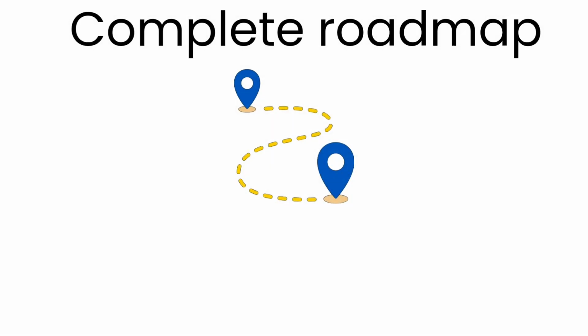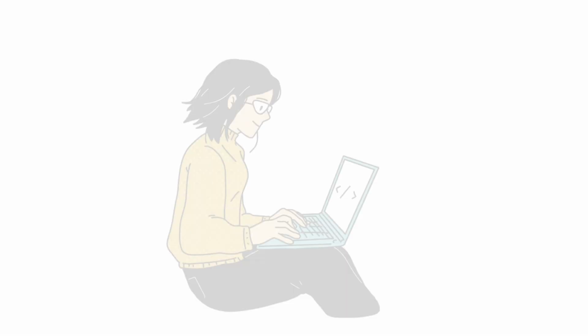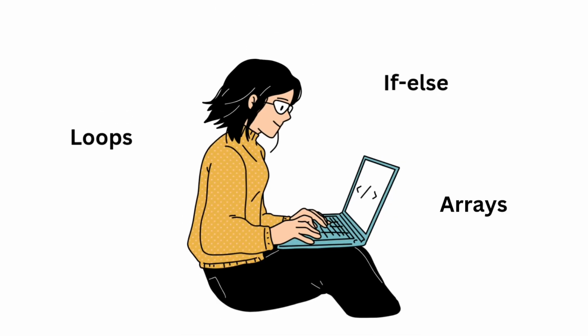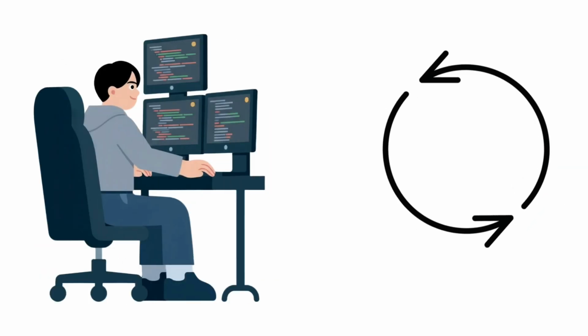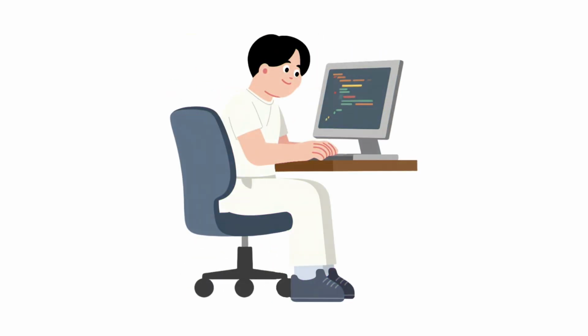Here's a complete roadmap to get really good at data structures and algorithms, step by step. First, focus on your coding fundamentals. Understand loops, if-else statements, arrays, and how conditions are evaluated. Practice how loops run, how nested loops behave, and how conditions are checked step by step. A strong foundation here makes everything else much easier.